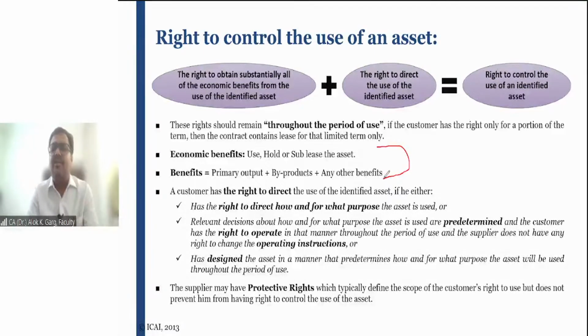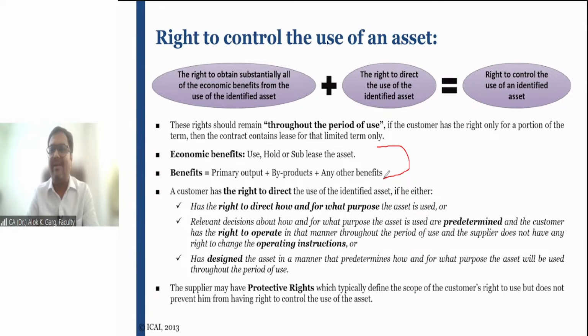Or the lessor is saying that because the first service is not yet due, you cannot run this car beyond a speed of 120 km per hour. Number three, you cannot drive this car while you are drunk.